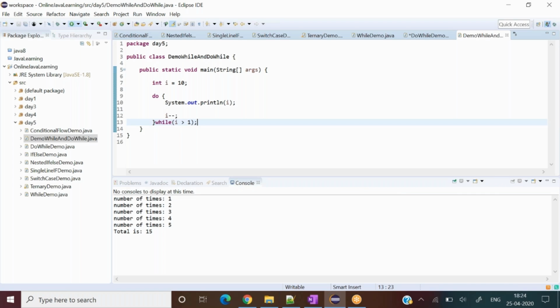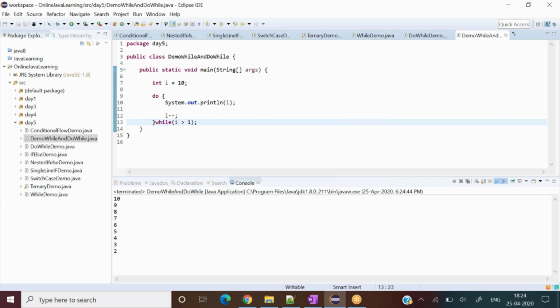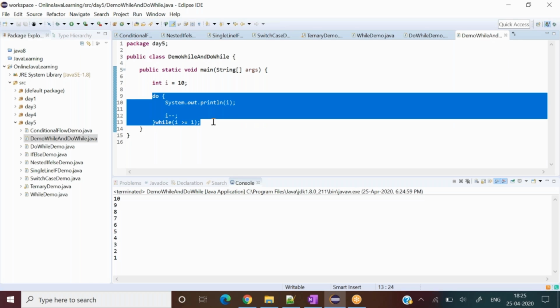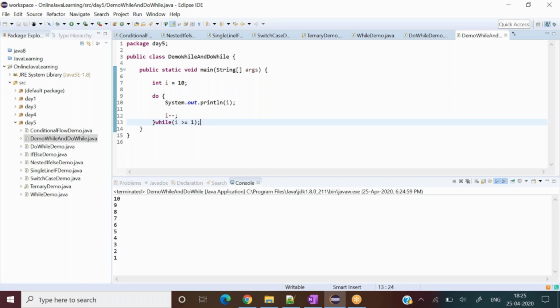So let me run this, save this one. What it has done: 10 9 8 7 6 5 4 3 2. Because it is greater than 1; if I do greater than or equal to, then it will come till 1. This is similar to one I saw while practicing before I came to you, so I thought to show you the simple example. I've taken 10 and I'm doing the do while, so that will work for 10 times itself.